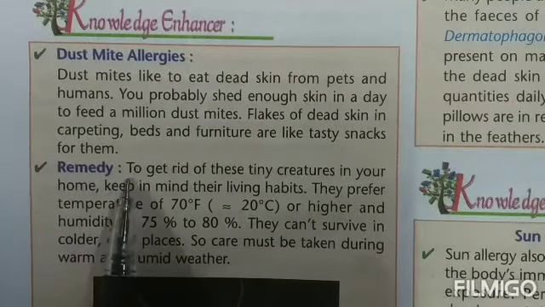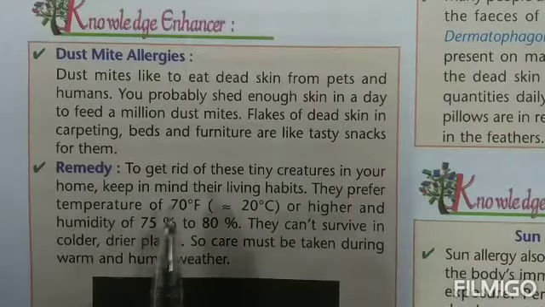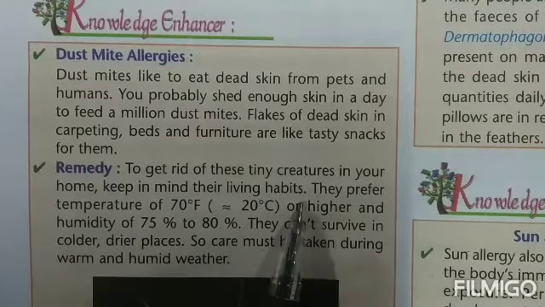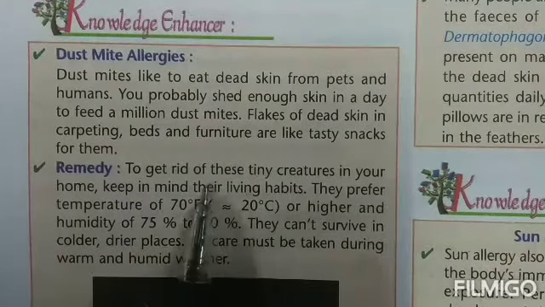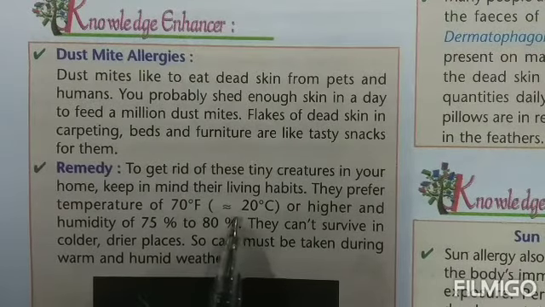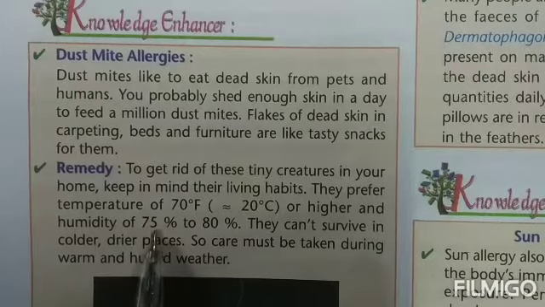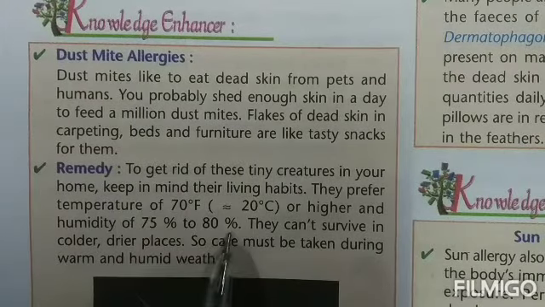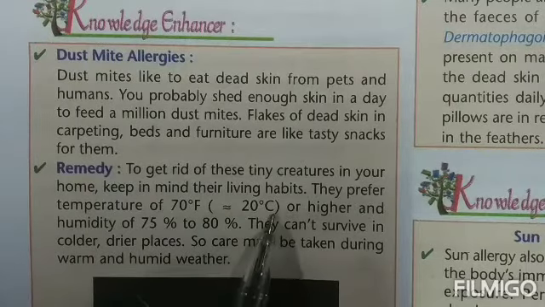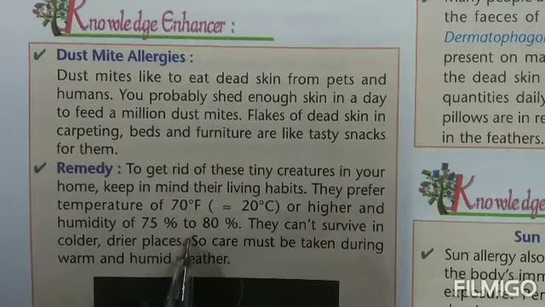How can we get rid of them? That is the remedy. To get rid of these tiny creatures in your home, keep in mind their living habitats. That means where do they survive and where do they live. They prefer a temperature of 70 degrees Fahrenheit or 20 degrees Celsius or higher, and a humidity of 75% to 80%. That means places where the temperature is approximately 20 and there is a lot of humidity, places that have a lot of moisture.